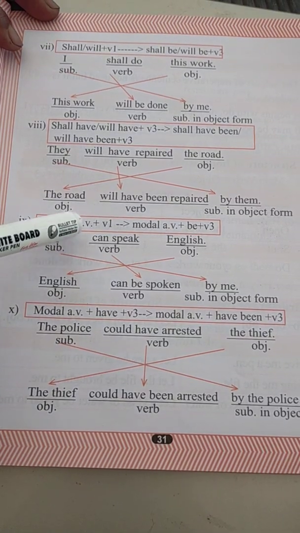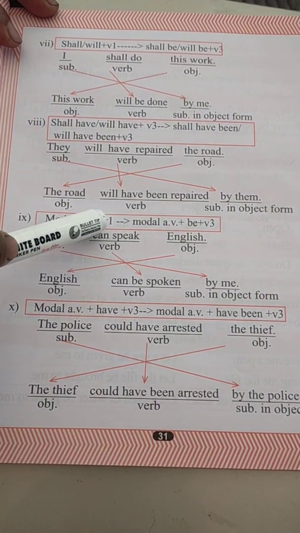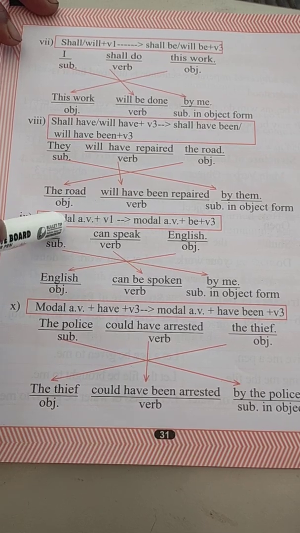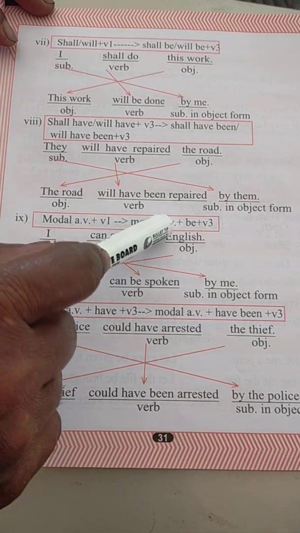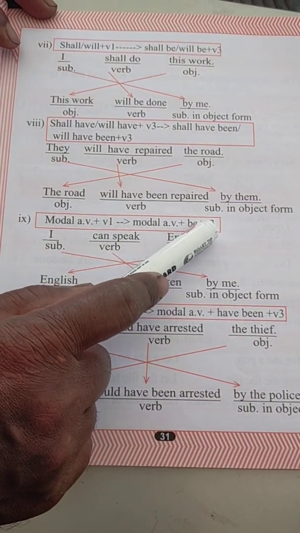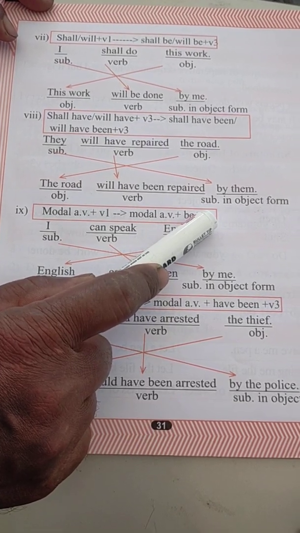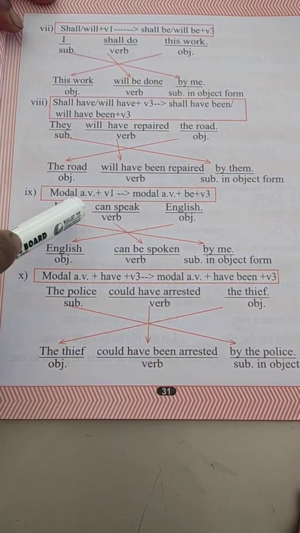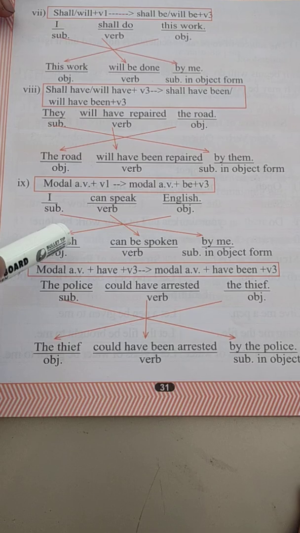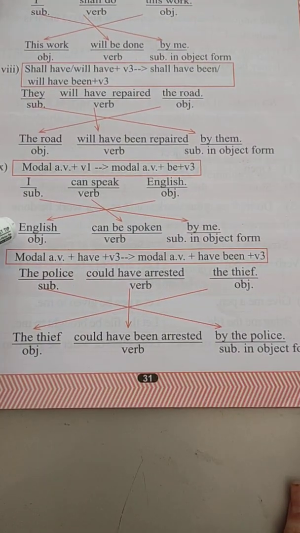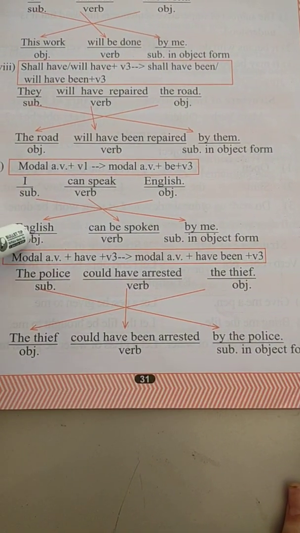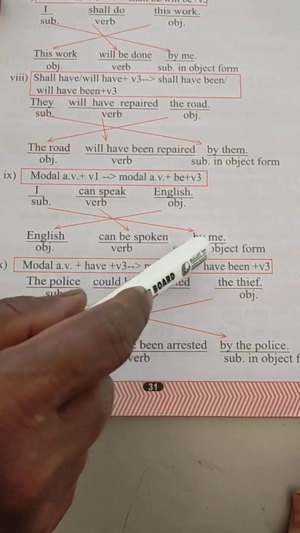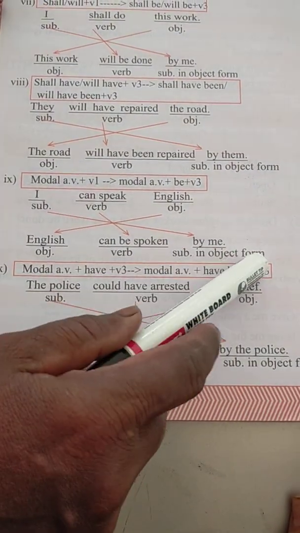So you come to the modal auxiliary verb plus verb 1. In the active voice, the passive voice will be modal auxiliary verb plus be plus V3, that means past participle. So, I can speak English. When it will be passive: English can be spoken by me. That means object, verb, subject in object form.